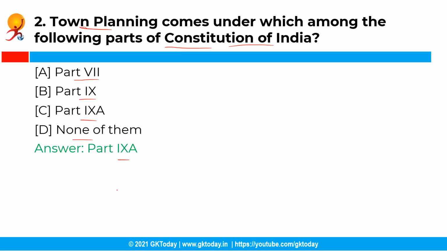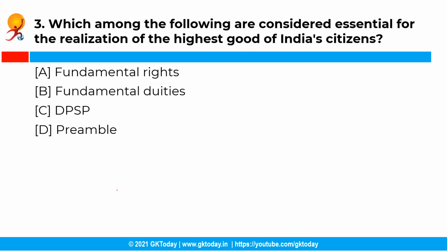Now the next question is, which among the following are considered essential for the realization of the highest good of India's citizens? Your options are option A fundamental rights, option B fundamental duties, option C DPSP, that is directive principles of state policy, and option D the preamble of the Constitution of India. Now the correct answer for the question is option A, that is fundamental rights.